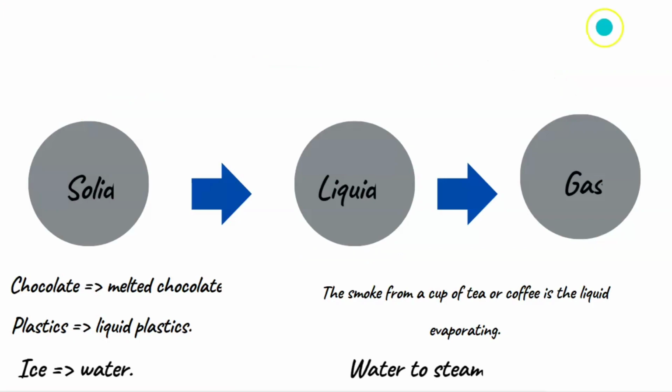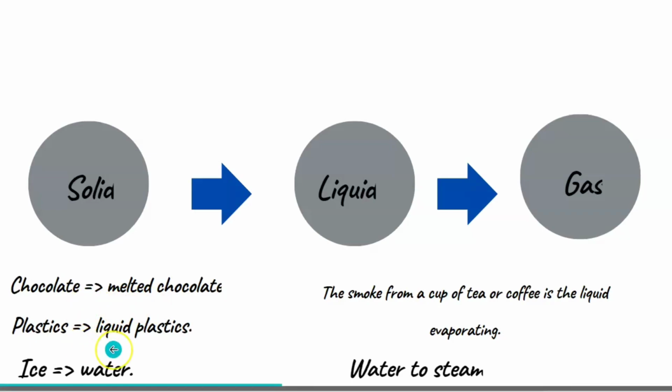Now I have taken some examples also here. Chocolate to melted chocolate. This is melting of chocolate, right? This is a melting process. Plastic to liquid plastic. This is also an example of melting. Ice to water. This is also an example of melting.